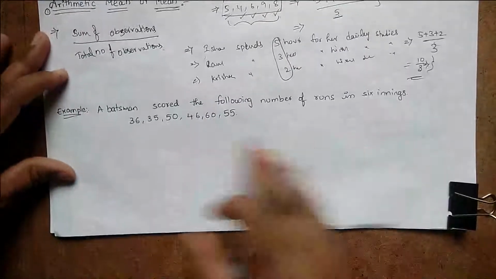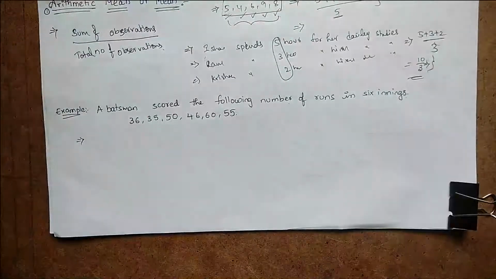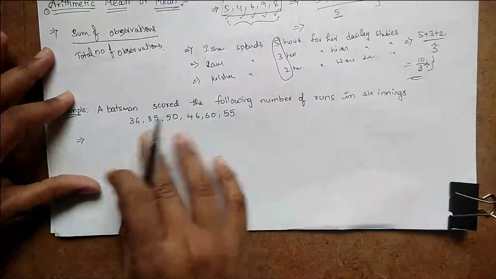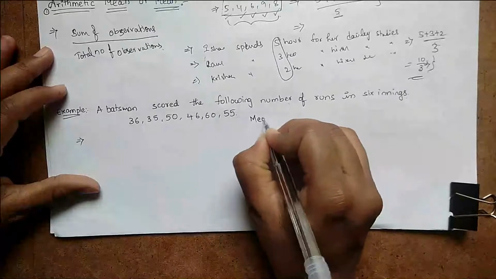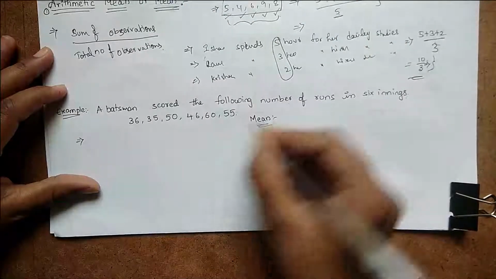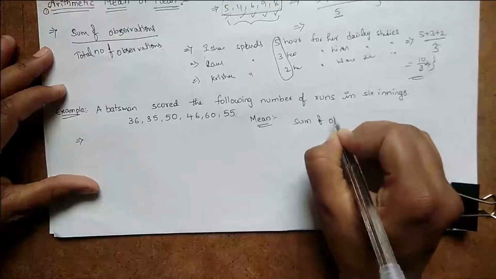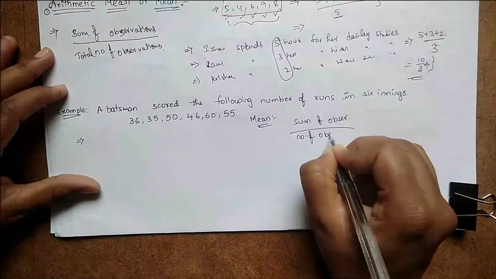Take an example: a batsman scored the following number of runs in 6 innings. So 6 innings are given and we have to find the mean. Mean is nothing but sum of observations by total number of observations.